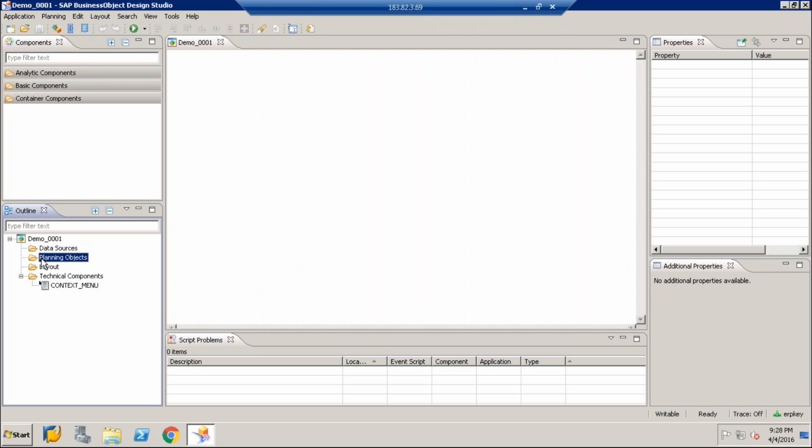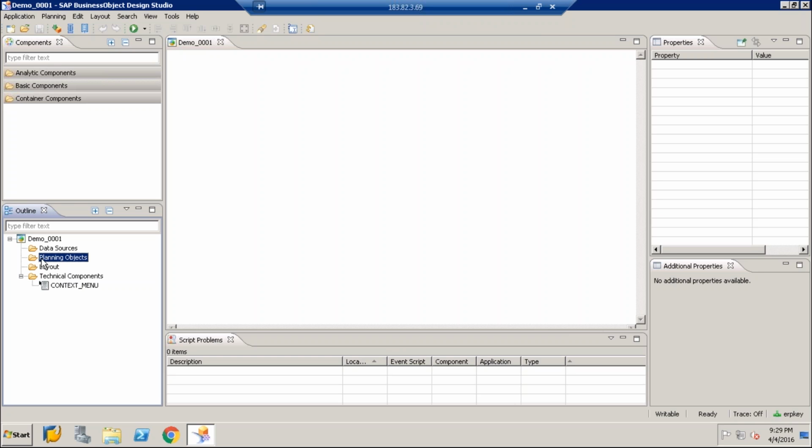Planning objects: if you're working with SAP IP, integrated planning, and you want to make use of planning functions, then you can use planning objects. In the training, we'll not cover planning objects because we don't have SAP IP. But you can use planning objects if you are creating what-if kind of scenarios with your SAP Design Studio application.